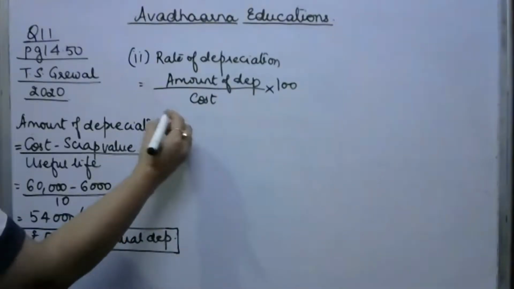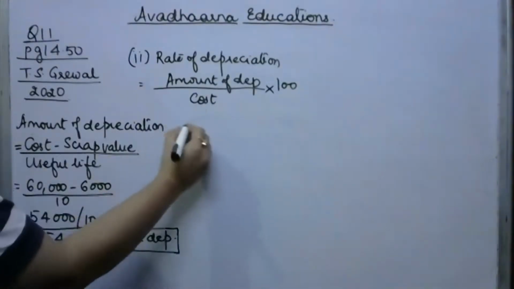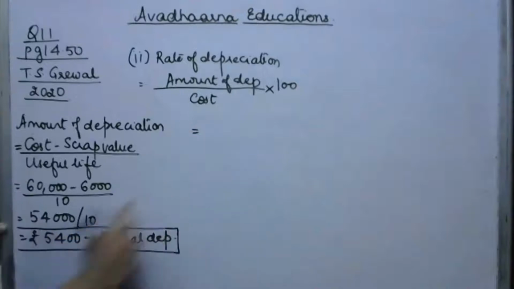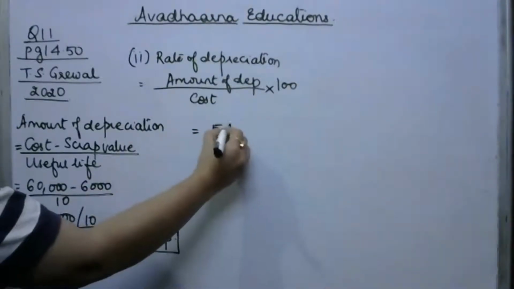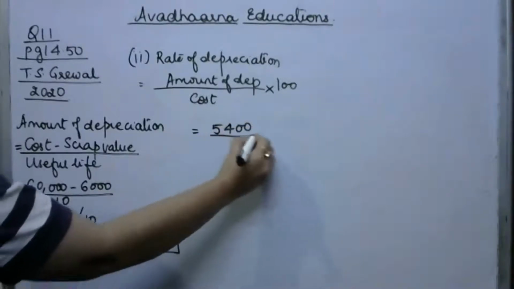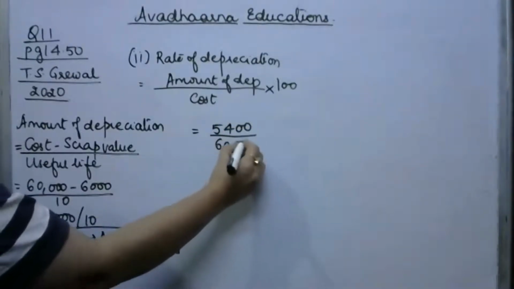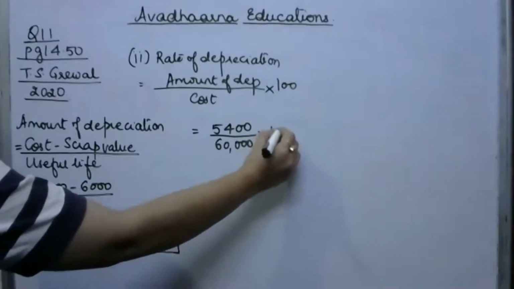Let's substitute the values. It is equal to the amount of depreciation we have just calculated, 5,400, upon the total cost of the asset, 60,000, into 100.